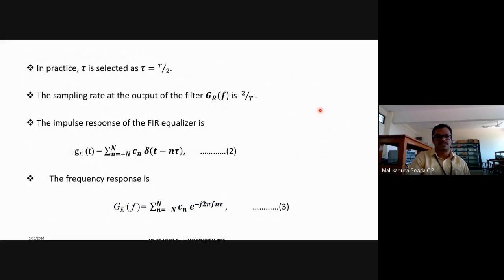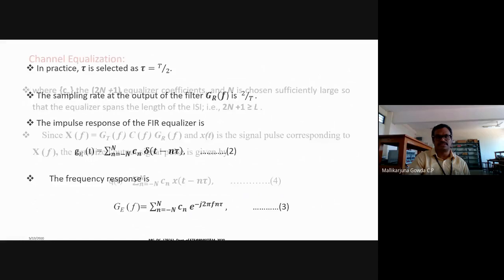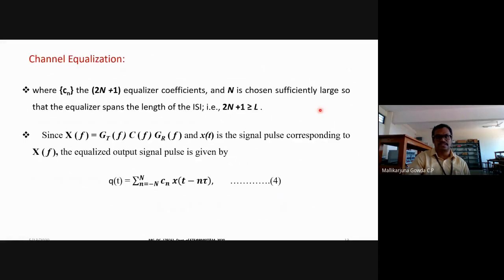I told the time domain expression and the frequency domain expression. Since in the frequency domain, I know X of f will be equal to the multiplication of their Fourier transforms. So G_T of f is the frequency response of the transmitting filter, this is the channel frequency response, and this is the frequency response of the receiving filter.